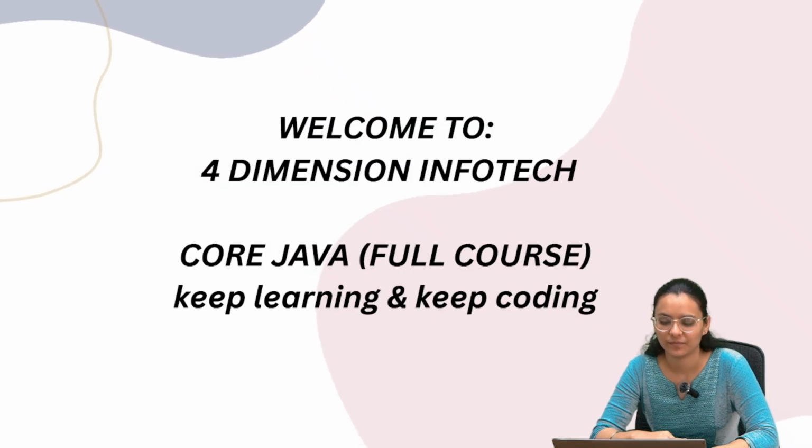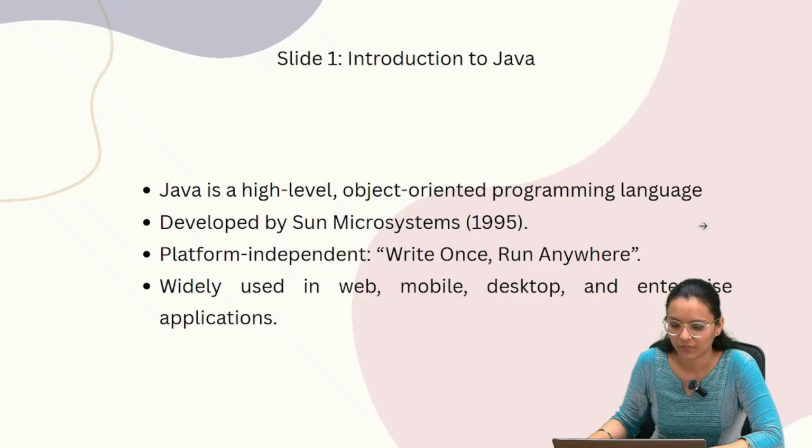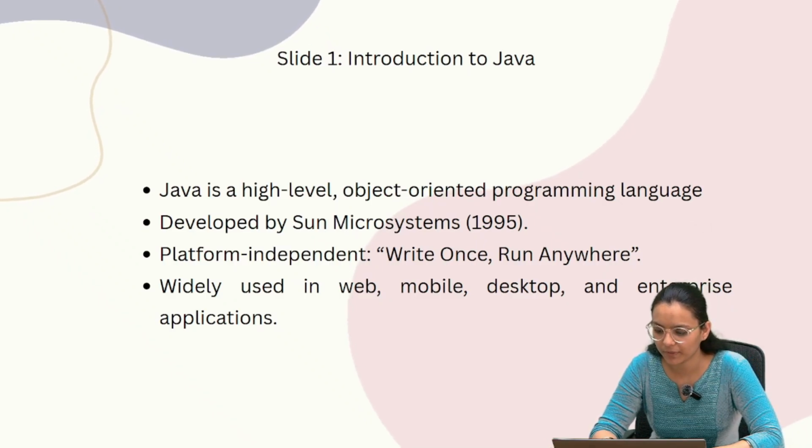Let's see, introduction to Java. Java is a high-level object-oriented programming language. That means Java is written in a way that humans can understand easily. It reads close to English. It also follows the object-oriented programming model, which is all about using classes and objects to structure code in a clean and reusable way.